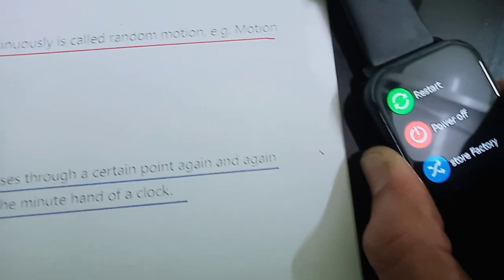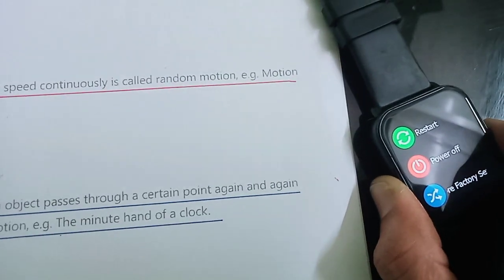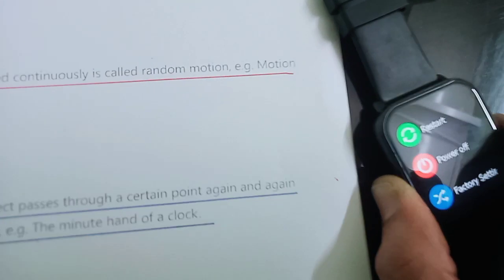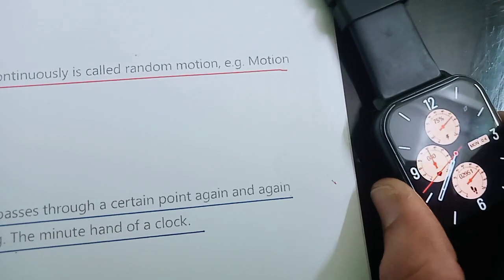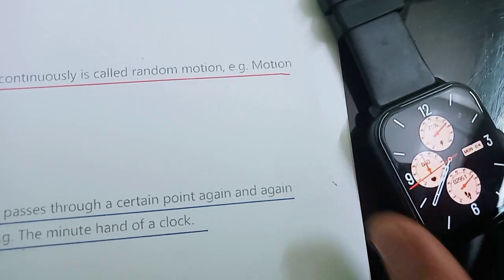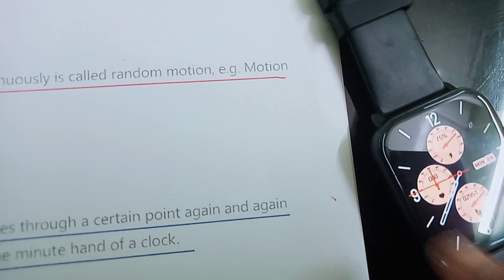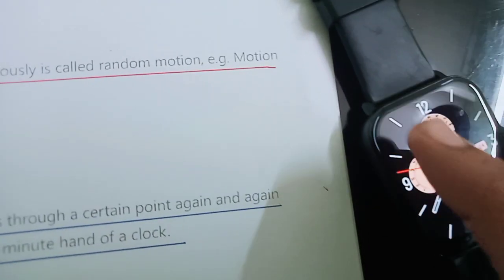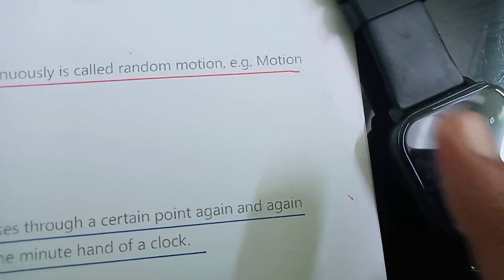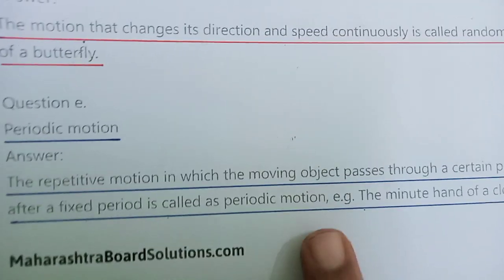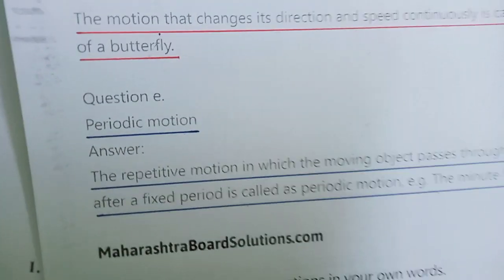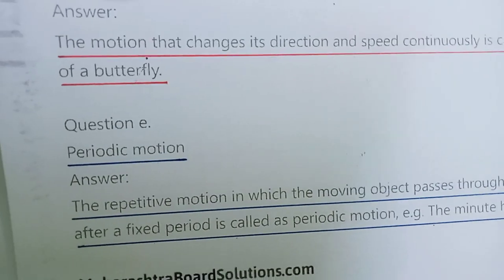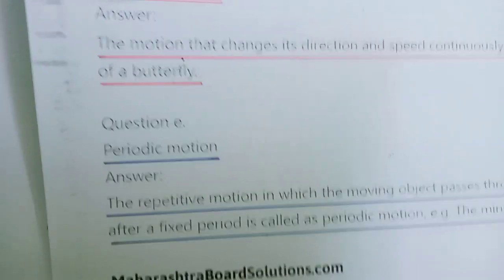The object passes through a certain point again and again. So again and again it is returning to the marking of 12. So what is periodic motion? Repetitive motion in which the moving object passes through a certain point again and again.